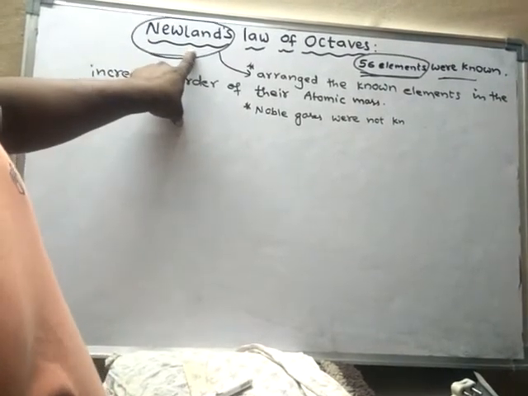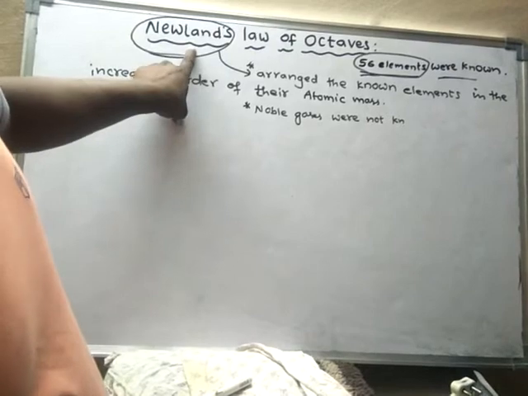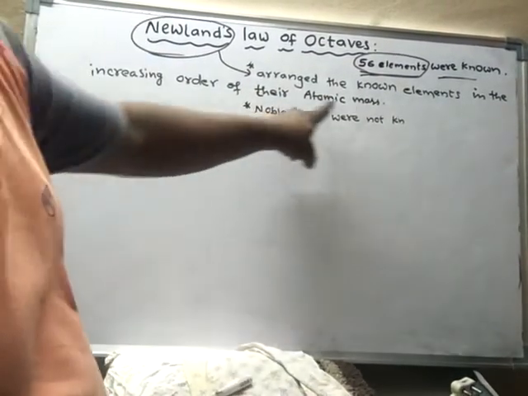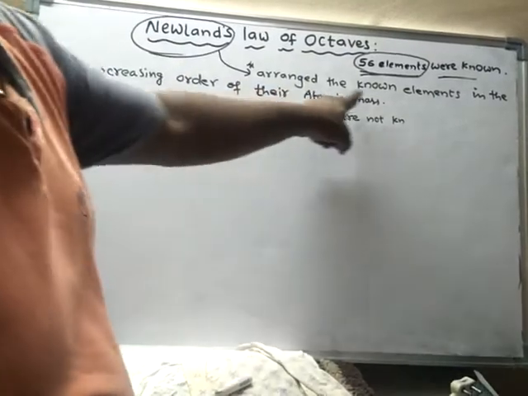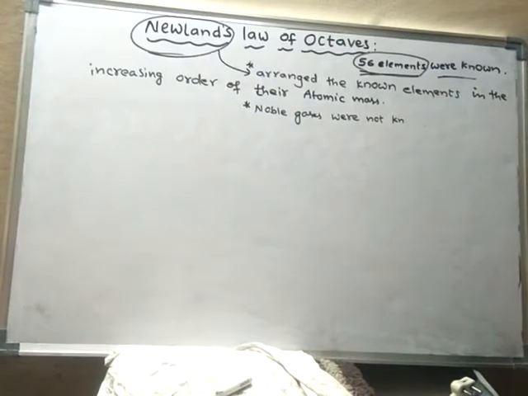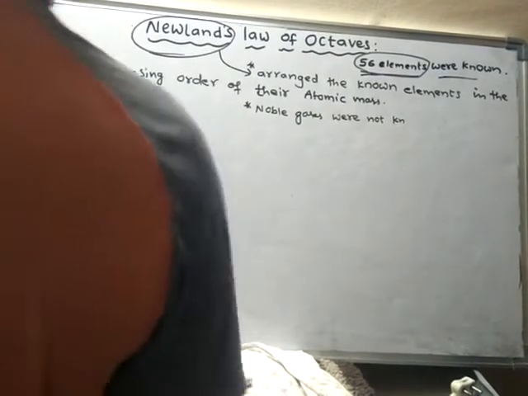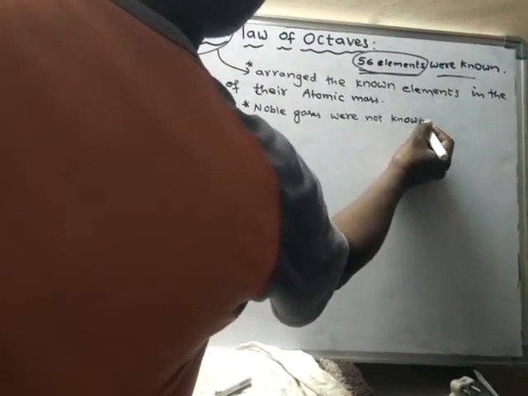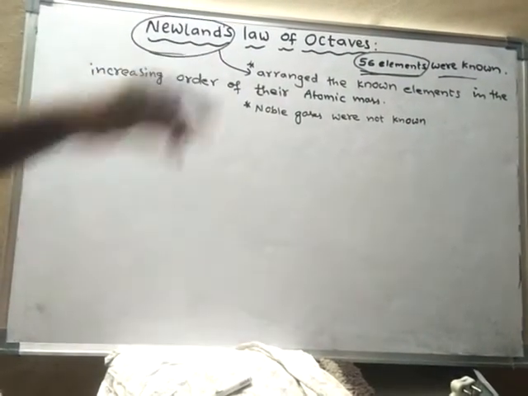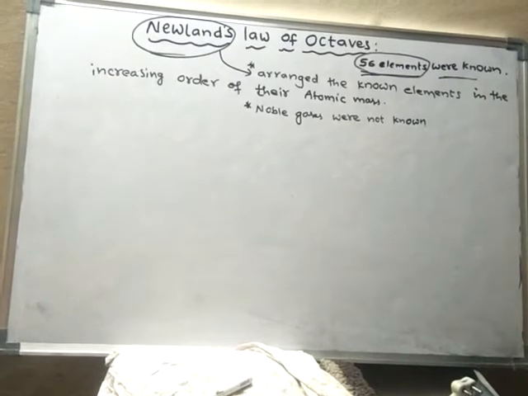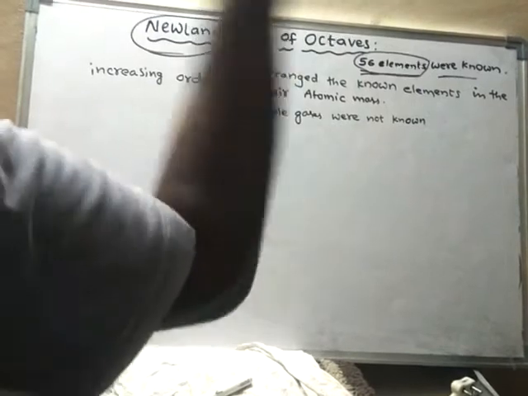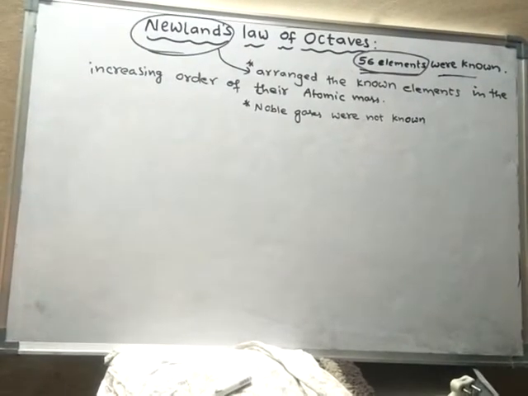Newland arranged all the 56 known elements in the increasing order of their atomic masses. Noble gases were not yet discovered by the time of Newland. So he arranged all the other elements in the increasing order of their atomic masses.